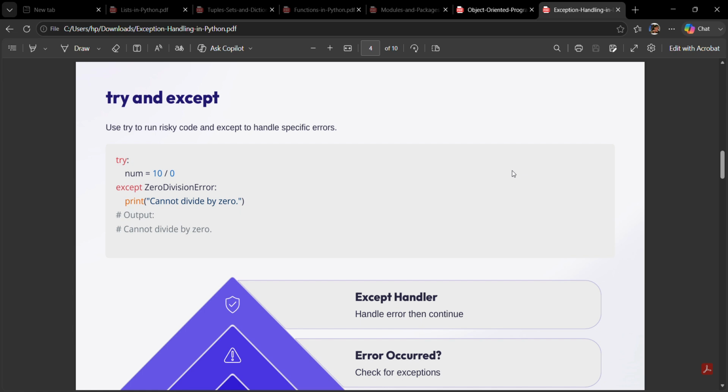Let's see an example. Try: x = 10/0. Except ZeroDivisionError: print "Cannot divide by 0". So the output is "Cannot divide by 0". Here is what happens. Python first executes the code inside the try block. If no error occurs, the program continues normally. If an exception occurs, Python immediately jumps to the matching except block and executes it. That prevents the program from crashing.